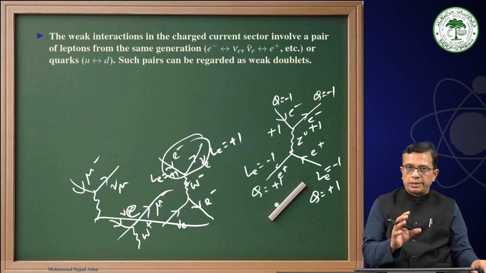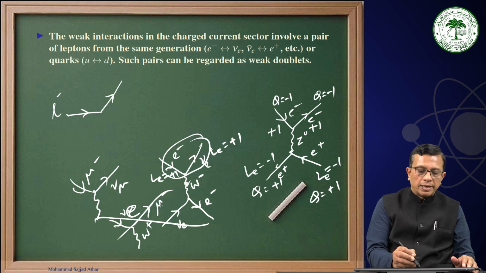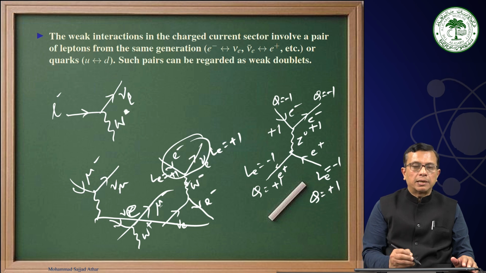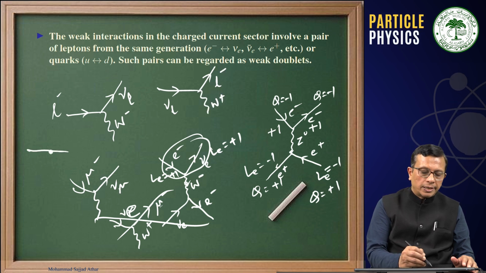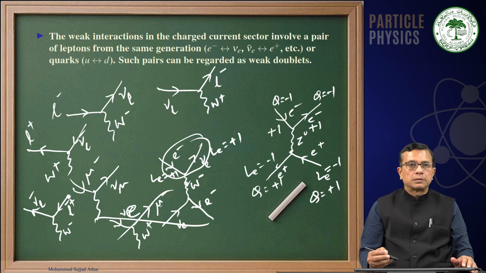And then we discussed that if we have a leptonic vertex, that means a charged lepton is changing to a neutral lepton by emitting a W minus, or a neutral lepton is changing to a charged lepton by emitting a W plus, or if we talk about the anti-lepton, this will be W plus, and here a new l bar is coming, it is emitting a W minus and it is getting converted into l bar plus, e plus.